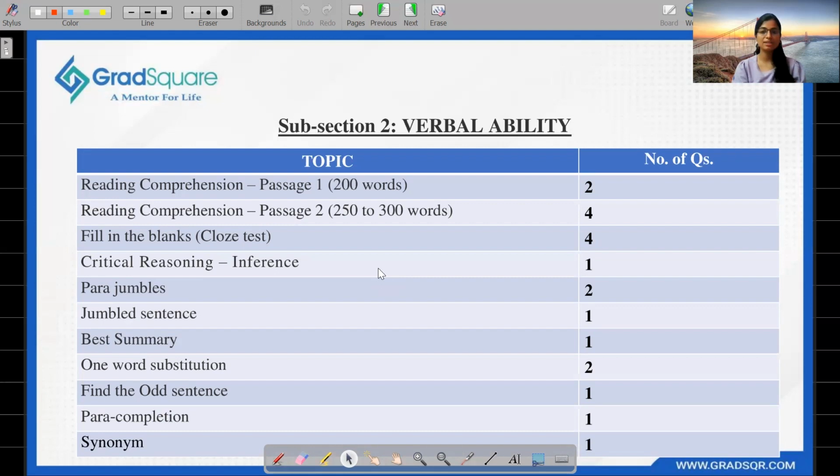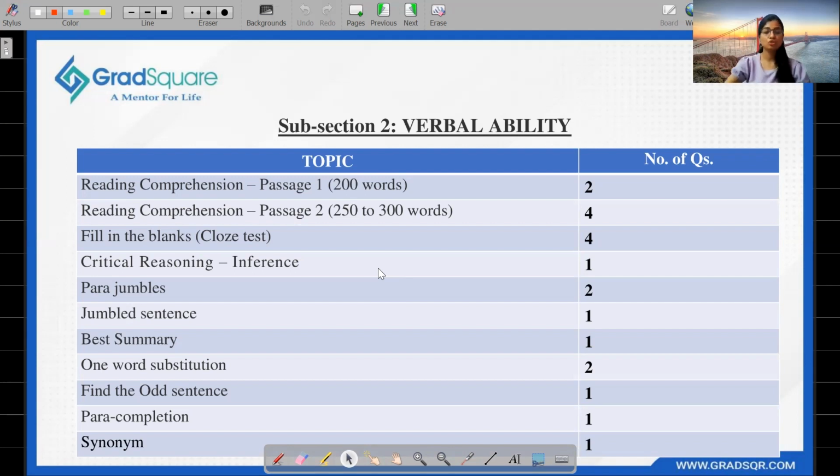So, fill in the blanks again. You had four questions, in which idioms and phrases was one of the topics. And then we had critical reasoning, one inference-based question, and parajumbles, we had two questions. Jumbled sentence, we had one question. Jumbled sentence is nothing but a sentence that will be mixed up, and we have to frame a perfect sentence which is coherent, I would say.